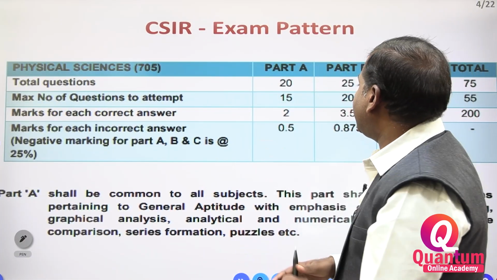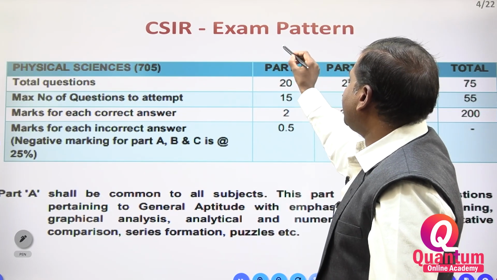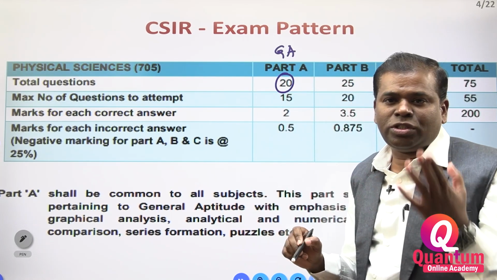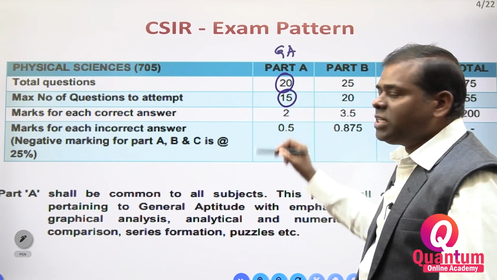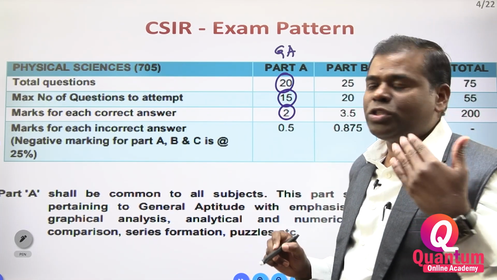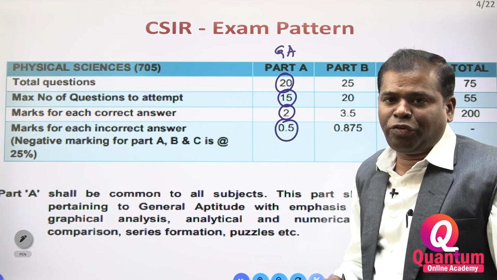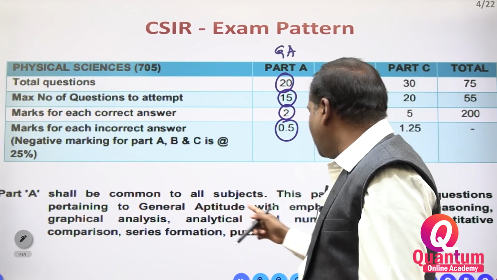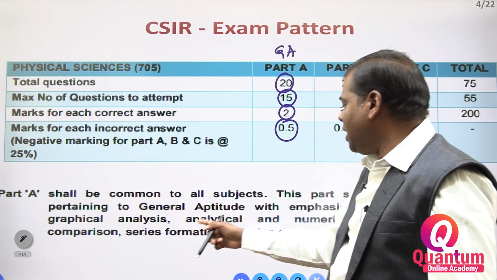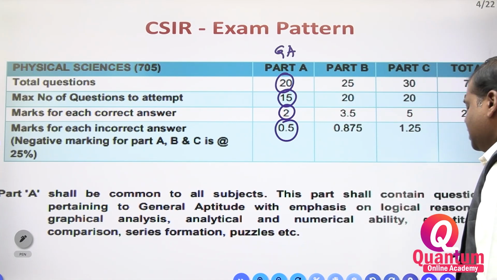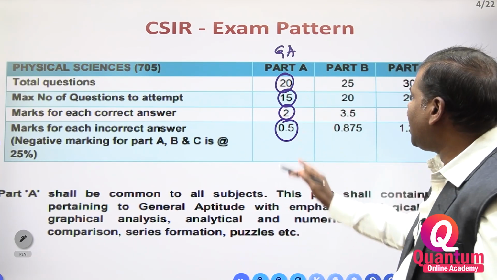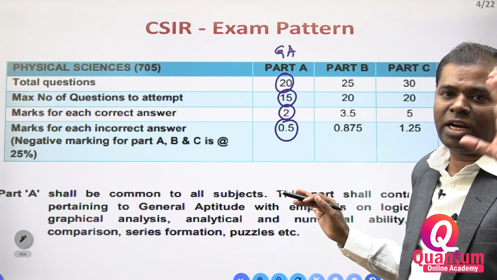Total questions in the question paper pattern: Part A is general aptitude questions. You will get 20 questions. Out of 20 questions you have to attempt 15. Each question carries 2 marks. For each wrong answer you lose 0.5 marks. General aptitude with emphasis on logical reasoning, graphical analysis, analytical and numerical ability, quantitative comparison, series formation, puzzles. This is Part A, that is completely general aptitude.